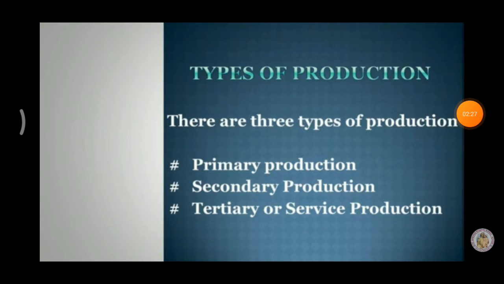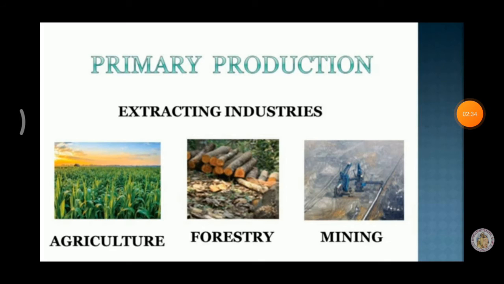There are three types of production: primary production, secondary production and tertiary production. First one, primary production. Another name of primary production is agriculture sector. Primary production is carried out by extractive industries like agriculture, forestry, fishing, mining and oil extraction.